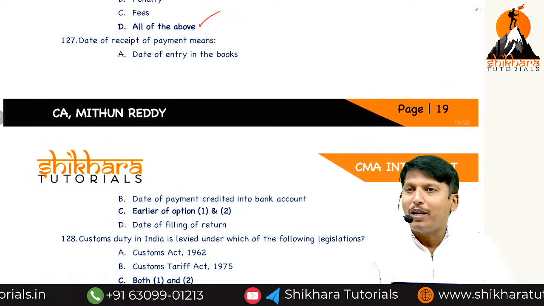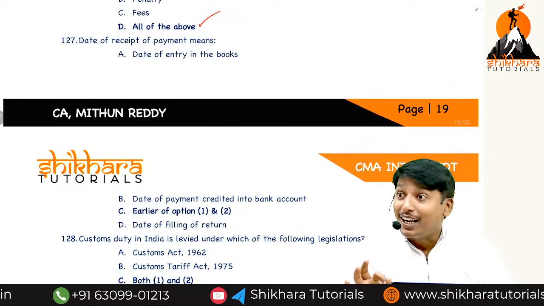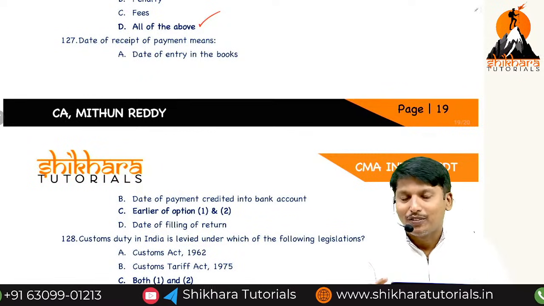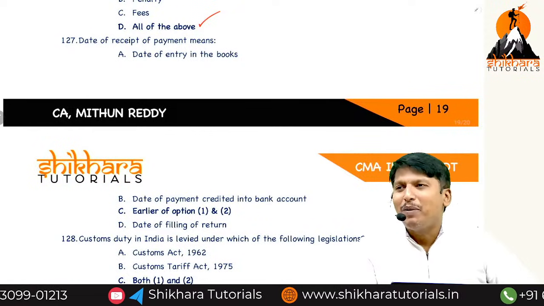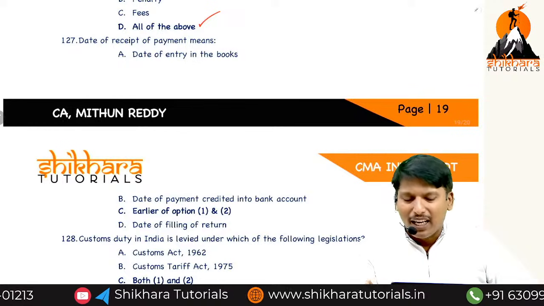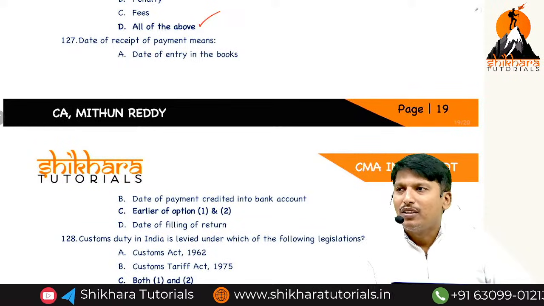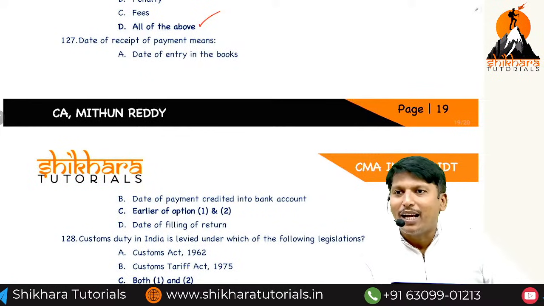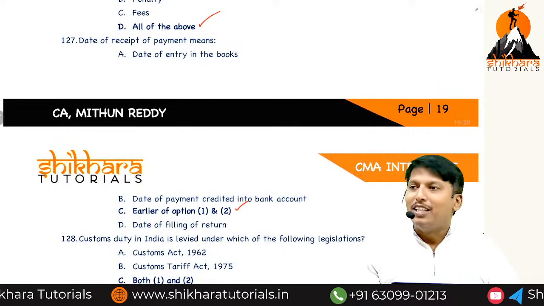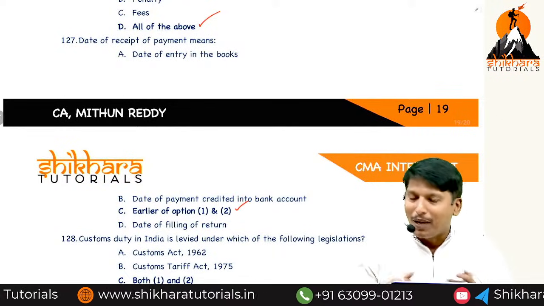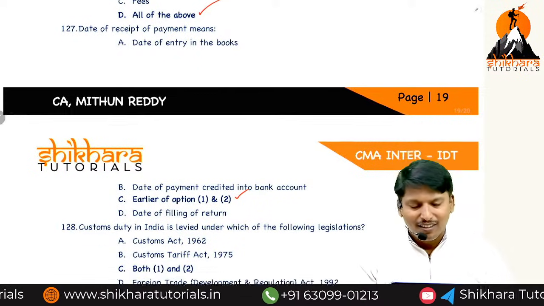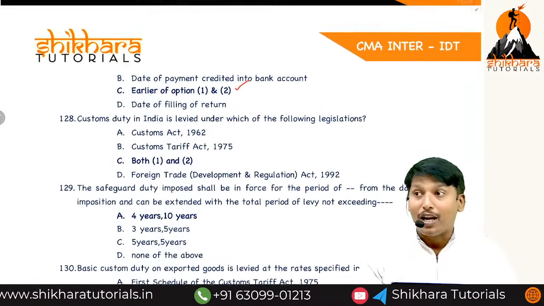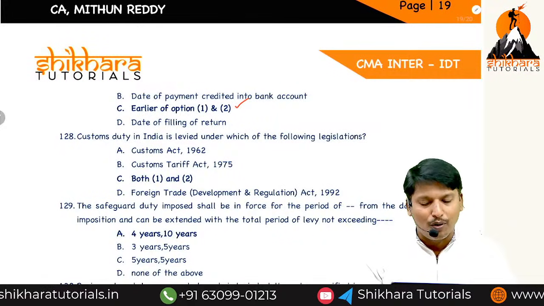Date of receipt of payment means what? In the time of supply, date of receipt of payment. What is the date of payment in the forward charge? The date on which payment is entered in the books of the supplier, or the date on which payment is credited in the bank account of the supplier, whichever is earlier. Supplier's books, payment received; supplier's bank, payment credited; whichever is earlier. That is the answer. If nothing is mentioned, take forward charge. Some are confused, forward or reverse. If nothing is mentioned, forward only.